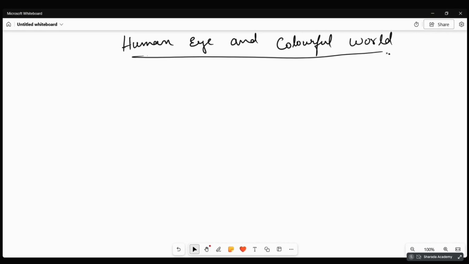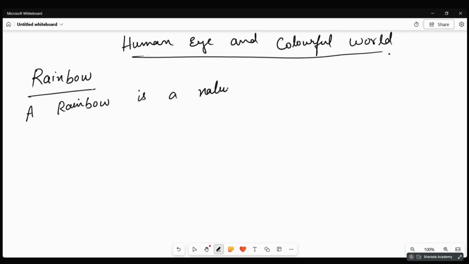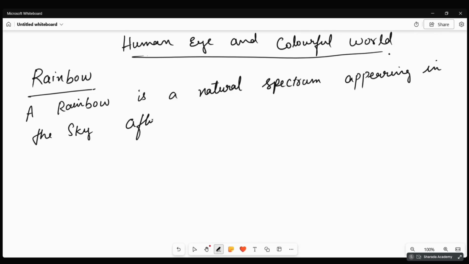We studied this, right? Next, about the rainbow. Write down: a rainbow is a natural spectrum appearing in the sky after a rain shower.